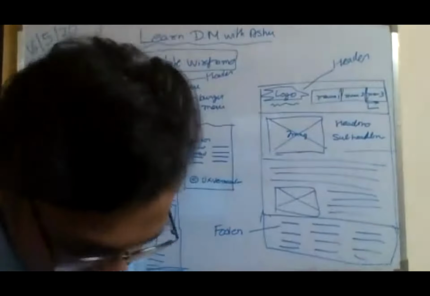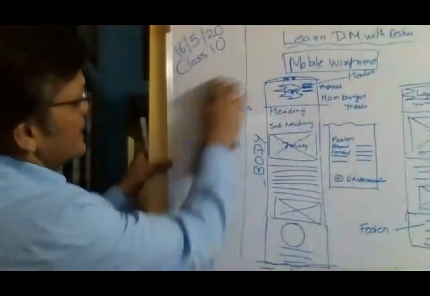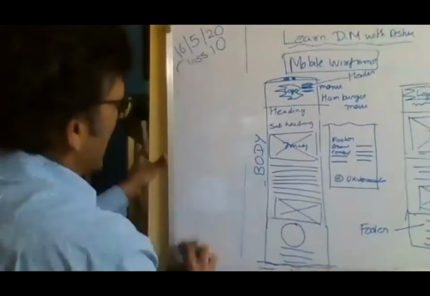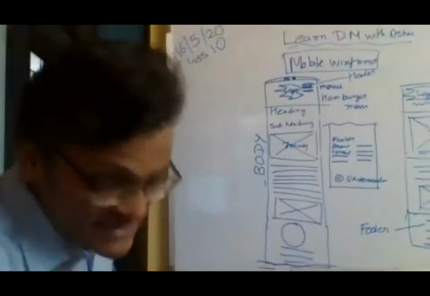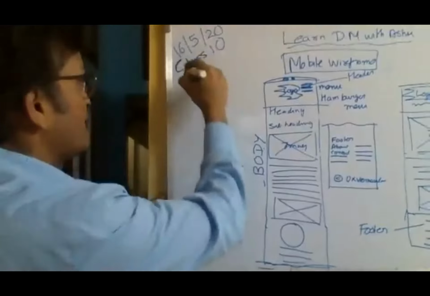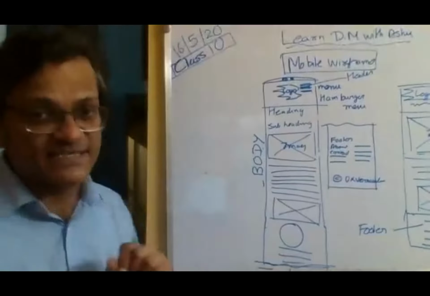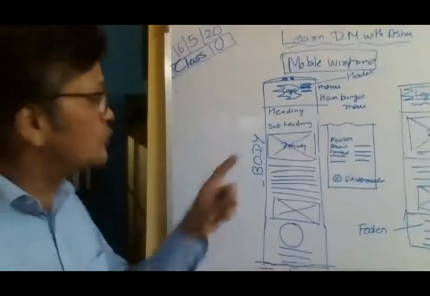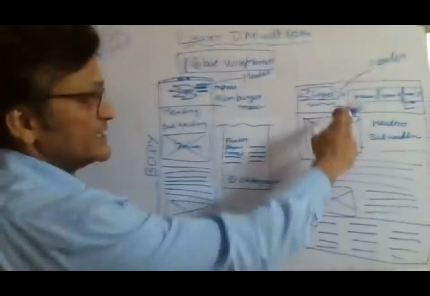Now tell me this. Imagine, suppose I want to change the menu.